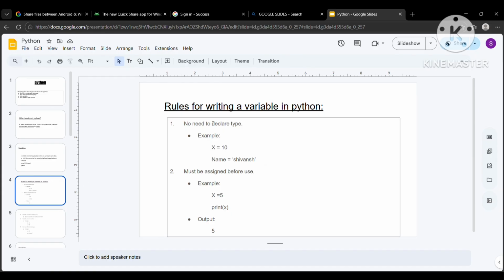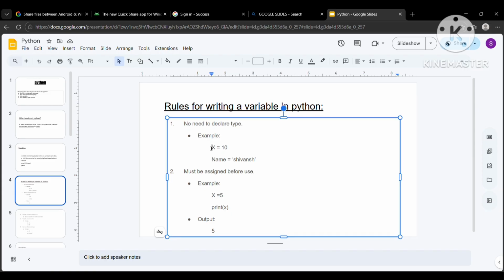Next topic is our rules for writing a variable in Python. So the first rule is that there is no need to declare the type. Those who have already worked with C++, Java, or any other languages might have seen that to store a specific type of data in a variable, you have to mention that type. So in C, it goes like this: int x is equal to 10. If I do not mention int, it will throw an error.